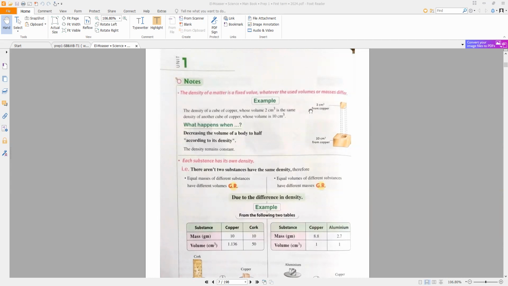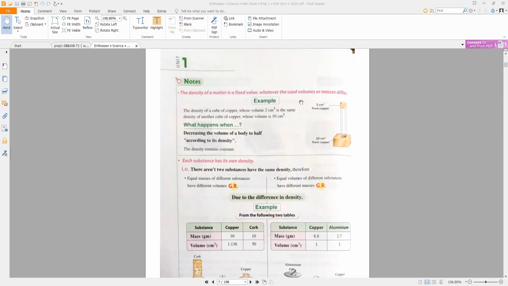I mean, if you have 2 cubic centimeters of copper and 10 cubic centimeters of copper, you will find the density of 2 cubic centimeters of copper is the same as the density of 10 cubic centimeters of copper. Why?